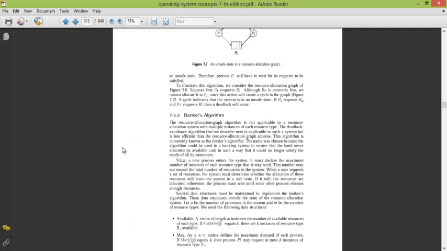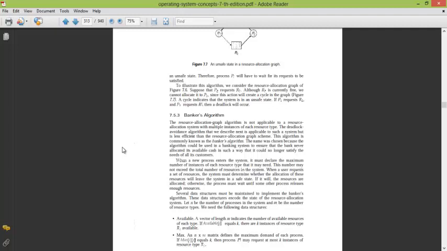So like Banker's algorithm, what it does, it checks that after the allocation the system will be safe, then only it allocates, otherwise not. Okay, let's see them.